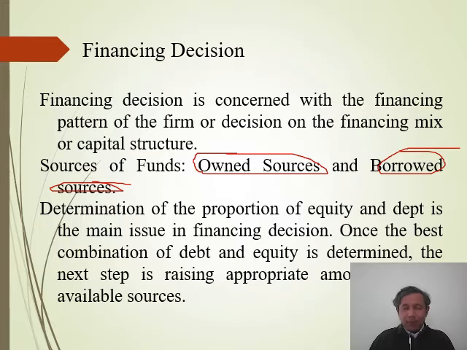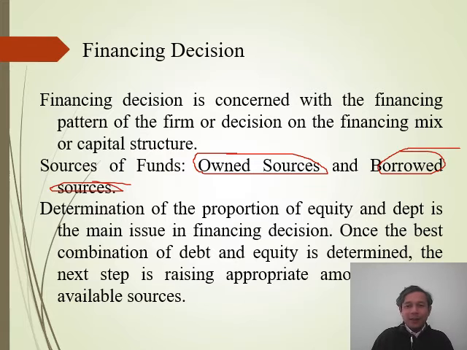So the sources of funds in both aspects are going to impact the performance of the organization. Because in this case, profitability is the main element, but to earn a profit we also need assets, and to have an asset we will need funds. So if we have funds, then we have to look at which type of funding is better for us, whether it is own source, borrowed source, or a combination of both. But if we say a combination of both, then it could be anything. It could be from 0 to 100% anything.